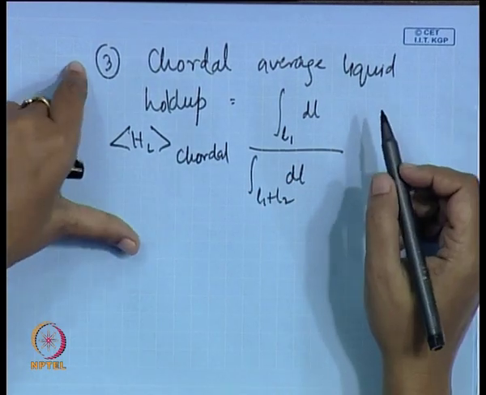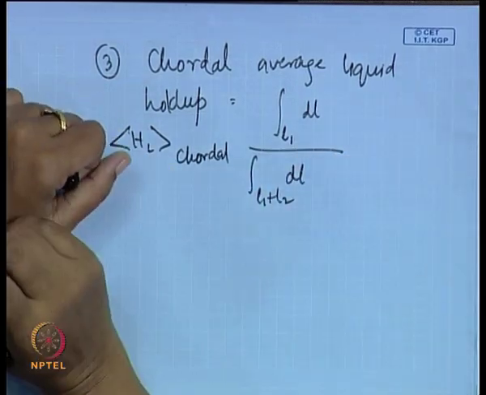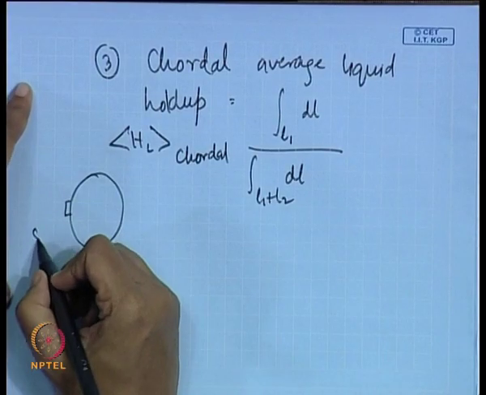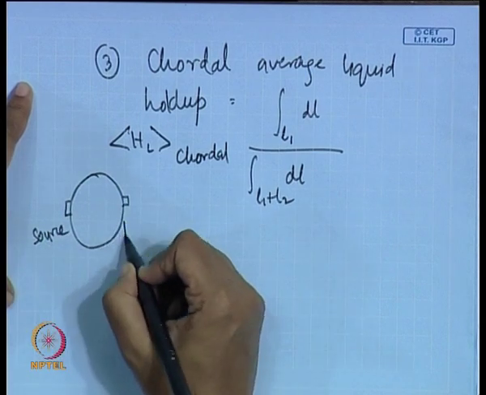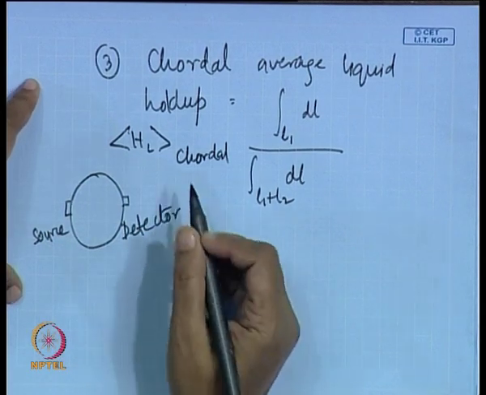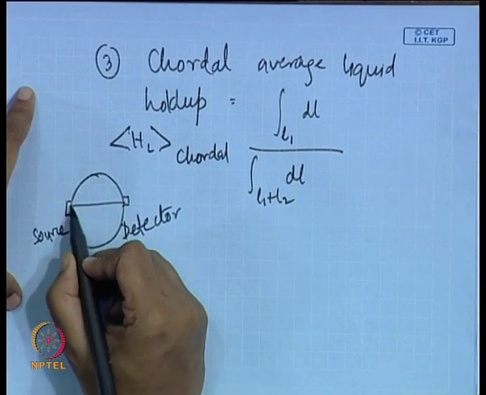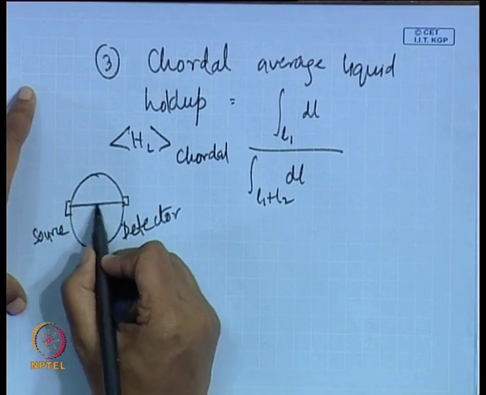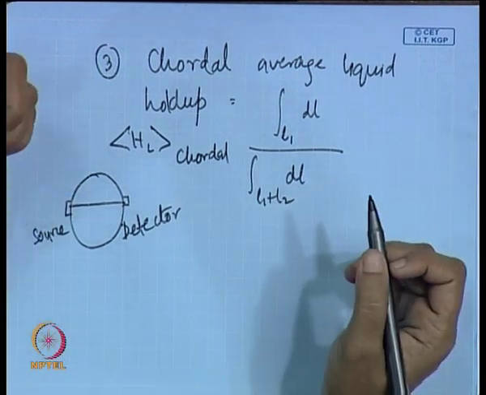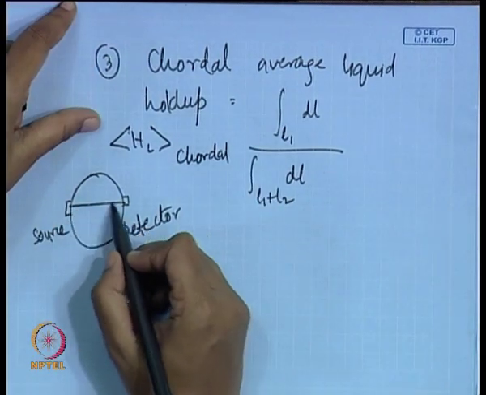Okay. Now, how do we measure this? Suppose we have any particular radiation attenuation, maybe a gamma ray source or a beta ray source or maybe an optical source, an infrared source, whatever it is. If it sends a very narrow beam of light, say we have the source here and we have the detector on the diametrically opposite portion, and more or less along this particular chord we send the optical beam or whatever it is, any very narrow beam across this.